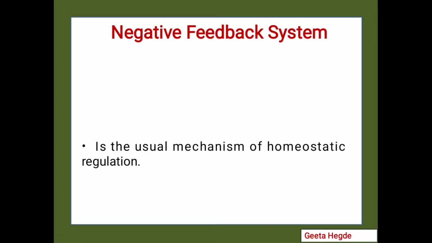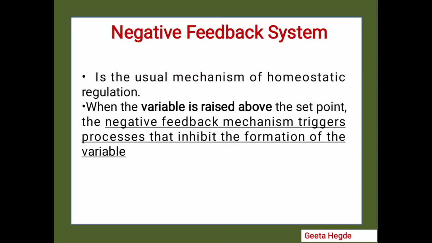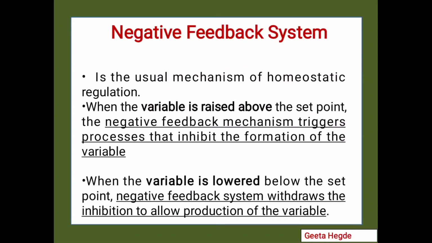So let us have a look at the negative feedback mechanism. The most common mechanism of homeostatic regulation is the negative feedback mechanism. Whenever the variable is raised beyond the set point, the negative feedback mechanism triggers processes that inhibit the formation of the variable. And when the variable is lowered below the set point, the negative feedback mechanism withdraws the inhibition to allow production of the variable. For example, if BP is rising above the physiological set limit, then the control center will try to bring it back to normal, and if the BP is falling severely below the set limit, then the center will try to bring the BP back to the normal level.